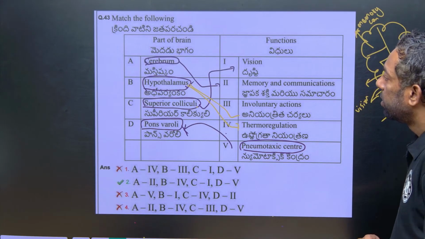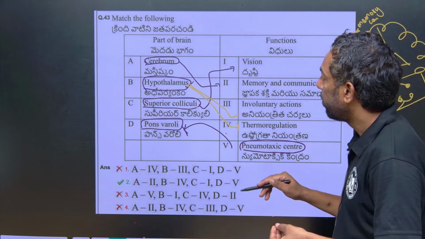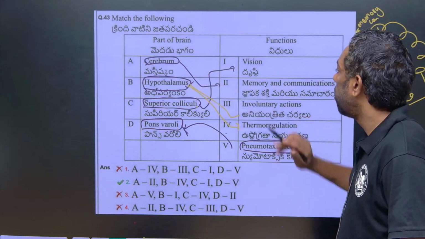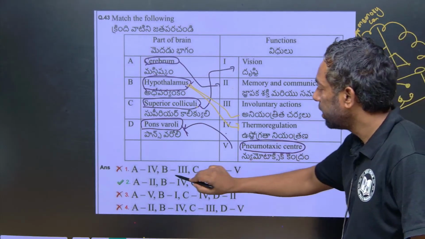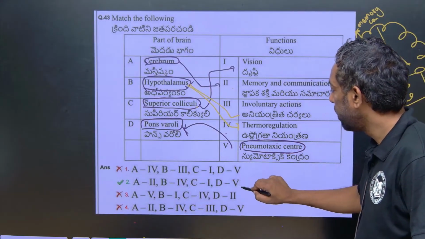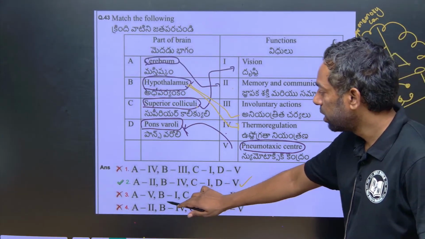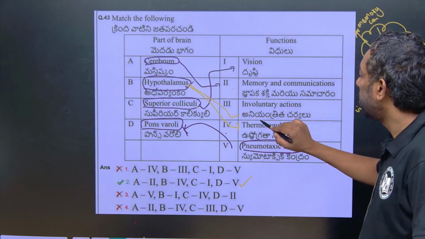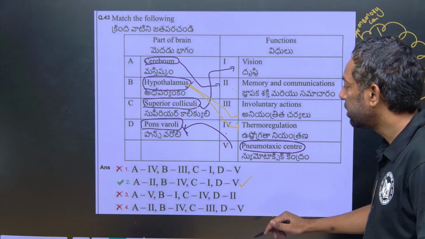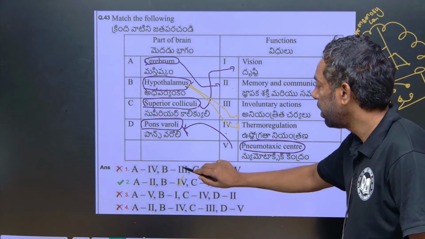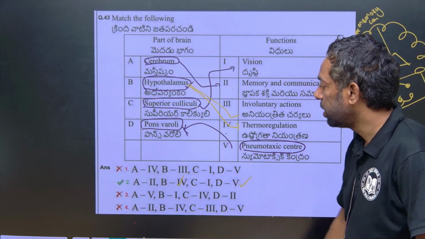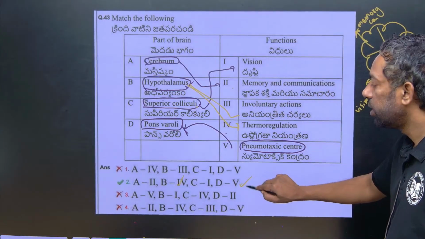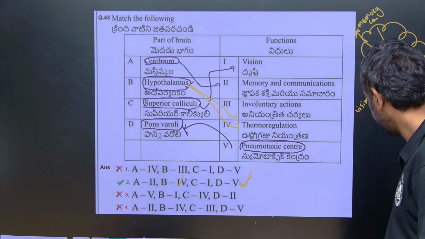And okay, cerebrum and inferior and pons varolii. Guys, just look into this. Cerebrum is about second, meaning A is the second. B is the hypothalamus, which is thermoregulation. B is the 4. Only these two: A is the 2 and B is the 4. This is the answer. Very simple. This is the answer of the match the following. Next question.